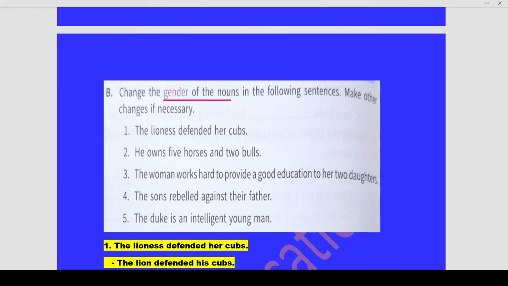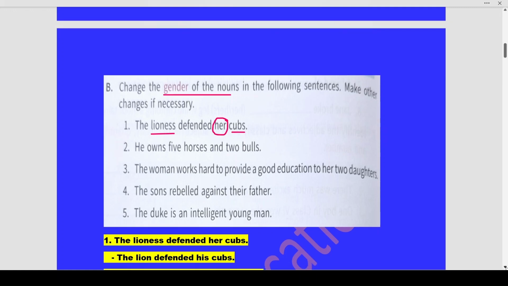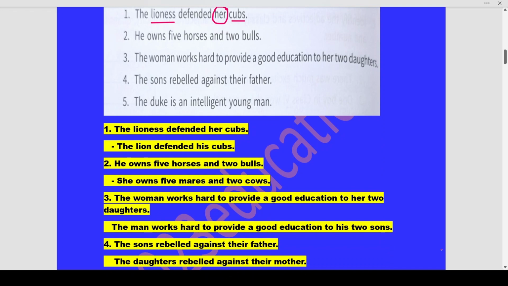So here, the lioness defended her cubs. So here we have to change lioness, we have to change cubs, and we have to change her over here. So what will this become? The lioness defended her cubs becomes the lion defended his cubs.